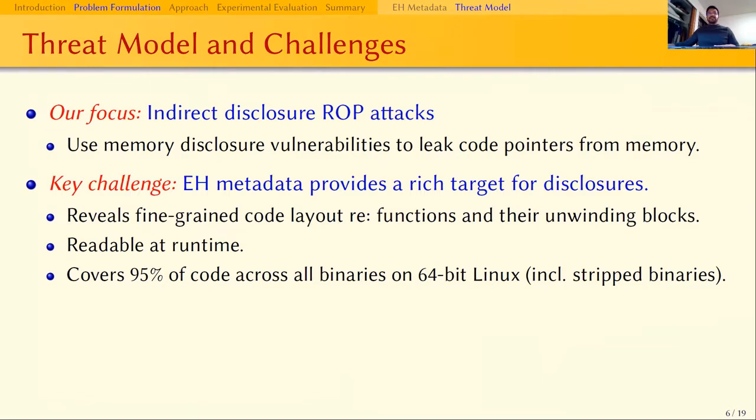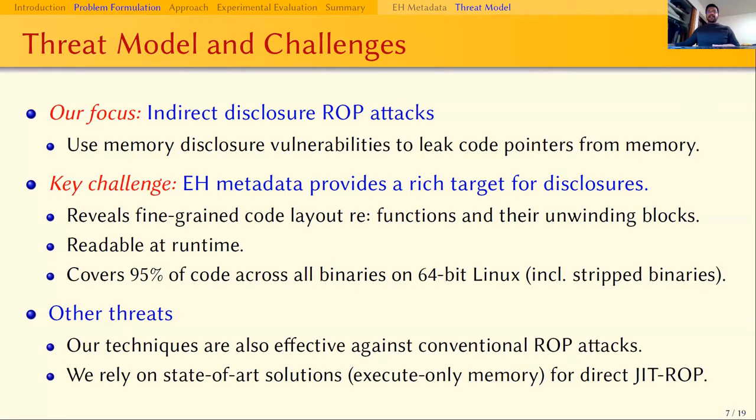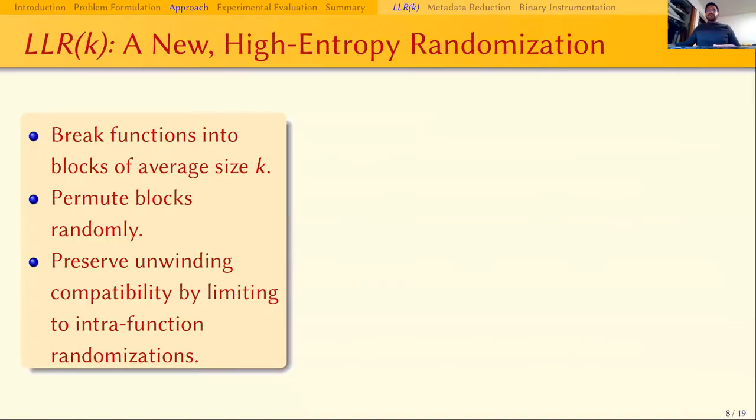The key challenge we address in this paper is that of developing code randomization techniques that provide adequate entropy against such a strong adversary. For direct disclosure attacks, which rely on directly reading code, we rely on existing techniques that make code unreadable. To provide good entropy, despite possible leak of unwinding metadata, we first introduced a probabilistic randomization technique called LLRK.